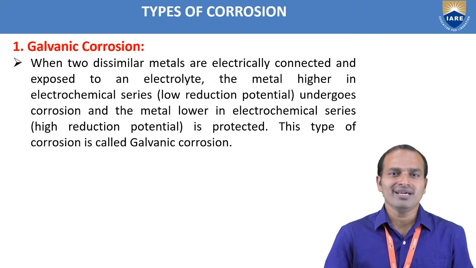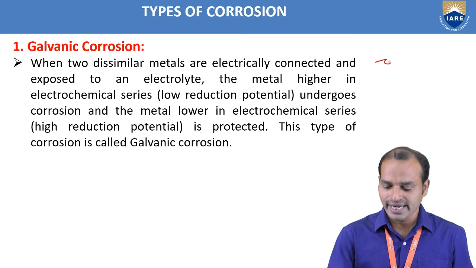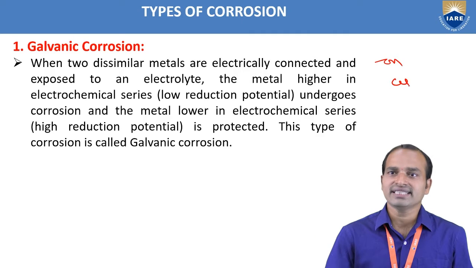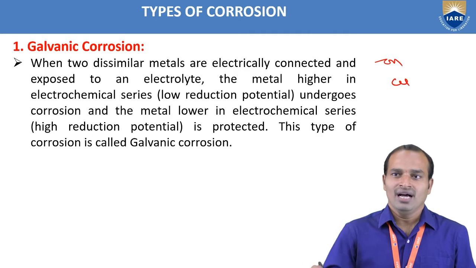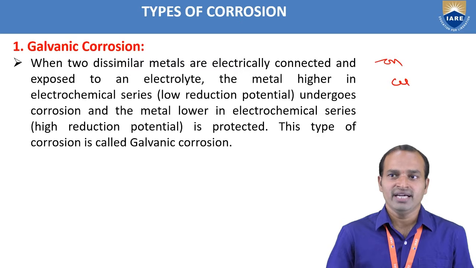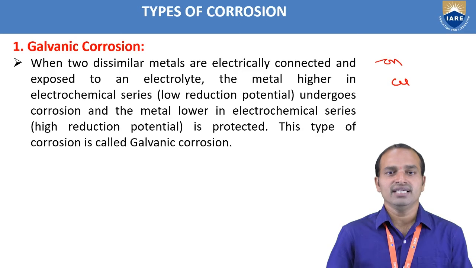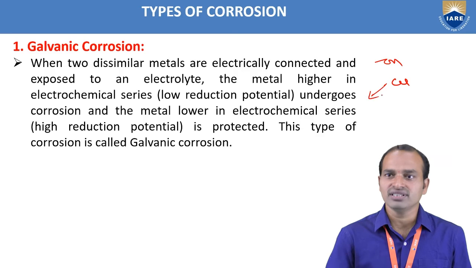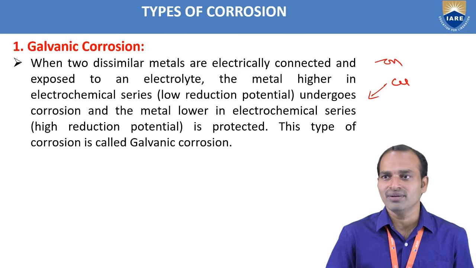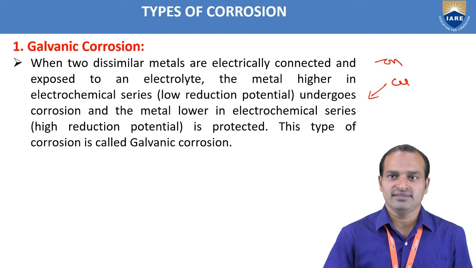Zinc has the lower reduction potential value and is higher in the electrochemical series, so it acts as an anode and undergoes oxidation. Copper has the higher reduction potential value and is lower in the electrochemical series, so it is protected from corrosion, because it acts as a cathode and undergoes reduction.